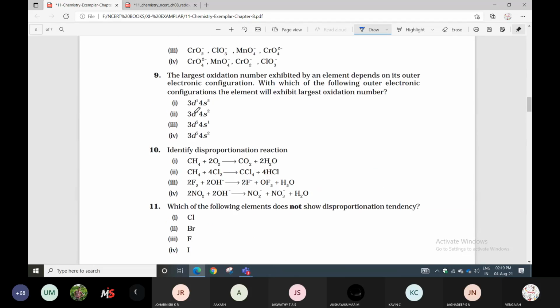Next question. The largest oxidation number exhibited by an element depends on its outer electronic configuration. Which of the following outer electronic configurations will exhibit the largest oxidation number?